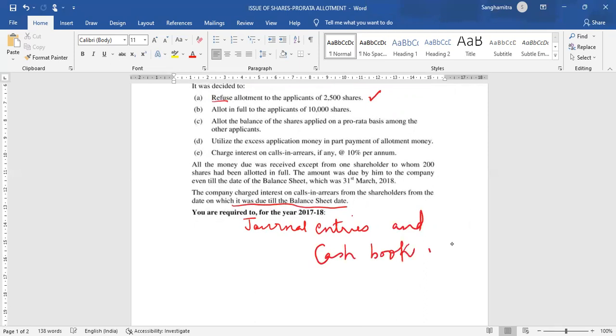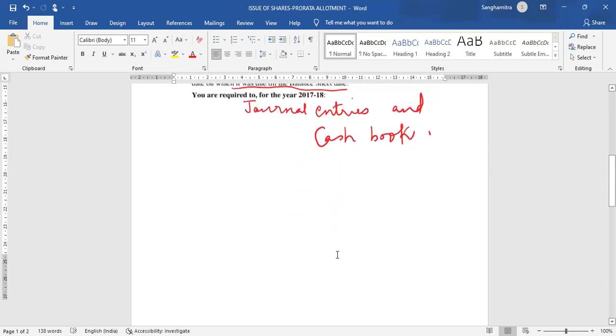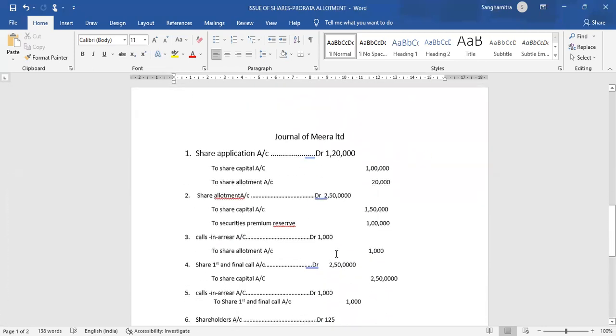Now, what have we learned earlier? When we don't make all the entries in the journal, when we are using the cash book, we only show the bank column of the cash book, and all cash and bank transactions go to the cash book, and the other transactions are recorded in the journal. So keeping that in mind, let us start working out the sum.